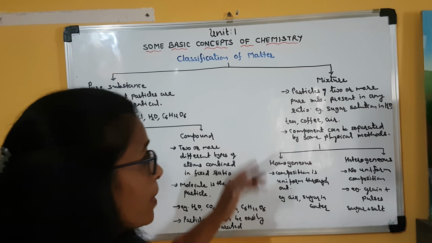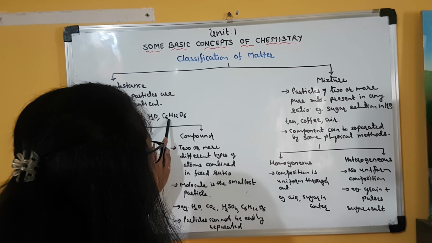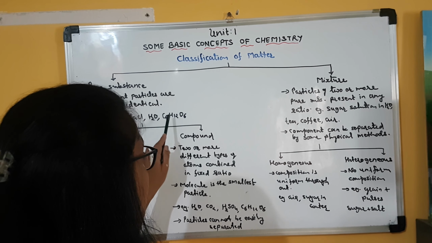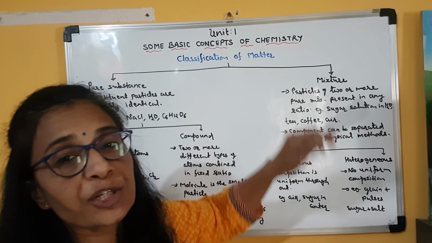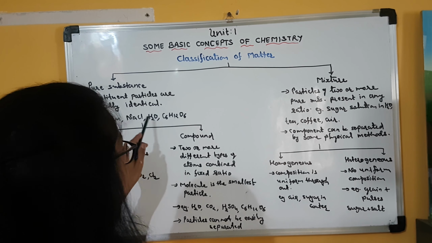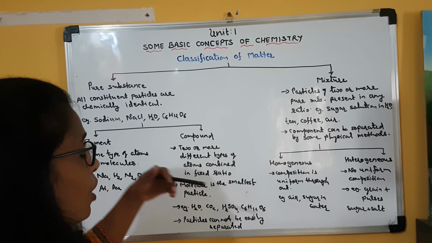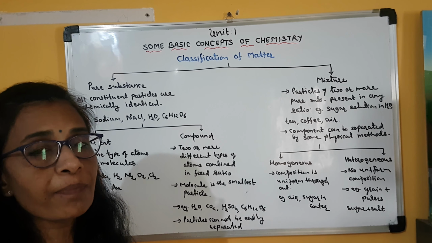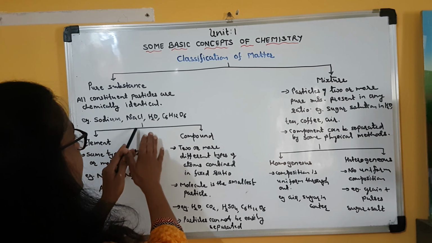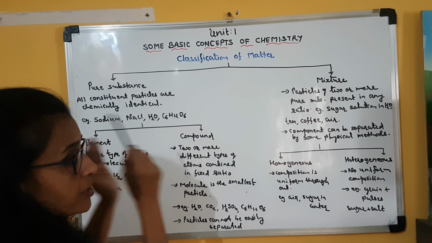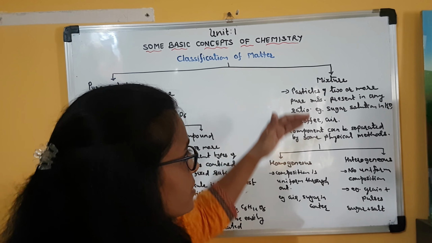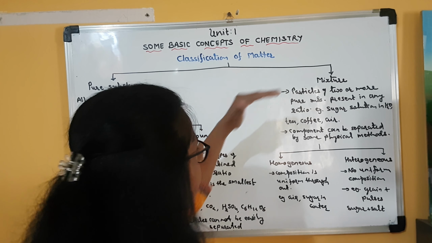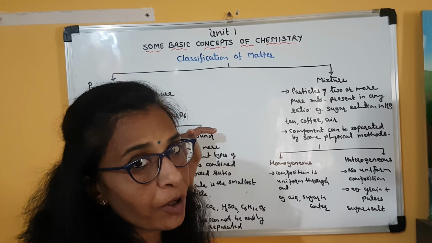And that is why this example, glucose or water or sodium chloride, cannot be considered a mixture. Clear? Though they are also combinations of two or more different particles, here the particles are present in a fixed ratio, whereas in a mixture the ratio can vary, and that is why a mixture is different from this type of compound.